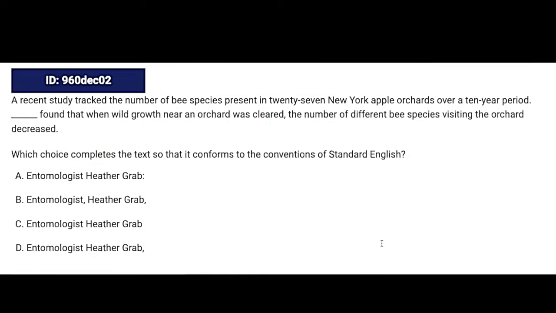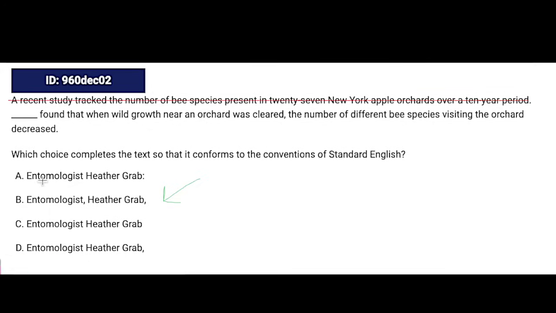Let's see what this looks like on an actual SAT question. And FYI, for sentence boundary questions, that is punctuation questions, I like to just focus on the sentence with the underlined portion. So I'm going to ignore this. And we have: entomologist Heather Grab found that when wild growth near an orchard was cleared, the number of different bee species visiting the orchard decreased. Before I even read that, I could look at the answers here and see that we're dealing with possibly an appositive or possibly an appositive imposter.